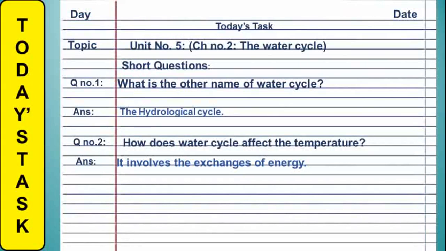You have to write down day, date, today's task, topic, unit number 5, chapter number 2, the water cycle. And firstly, we will do the short question answers. So let's see the first one. What is the other name of water cycle? So the answer is the hydrological cycle. Secondly, how does water cycle affect the temperature? The answer is it involves the exchanges of energy, and that's how it affects the temperature.